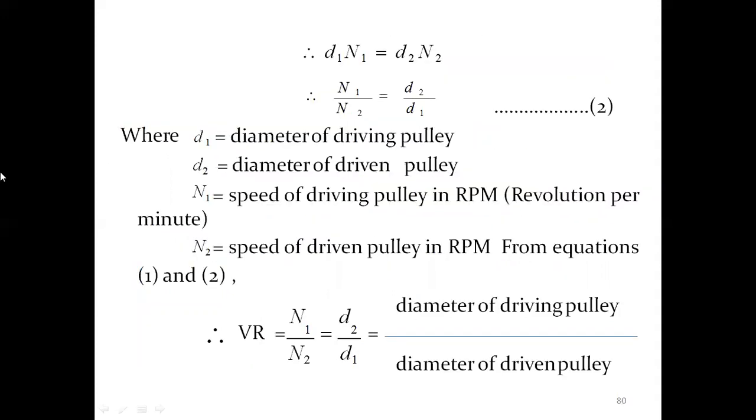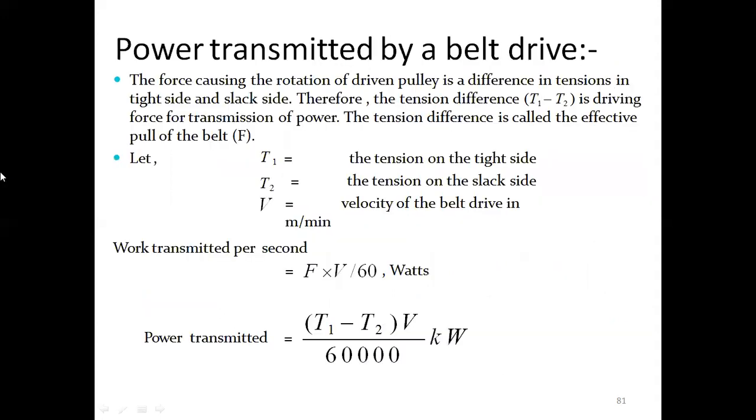So N1 by N2 is equal to D2 by D1. D1 stands for the diameter of the driving pulley, and N1 is the speed of the driving and driven pulleys in RPM, which stands for revolutions per minute. So the velocity ratio is the diameter of the driving to the driven. What about the power